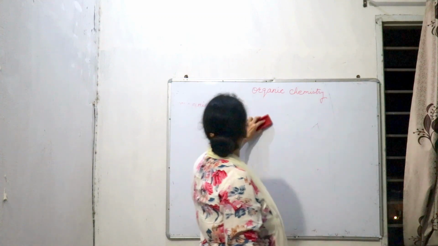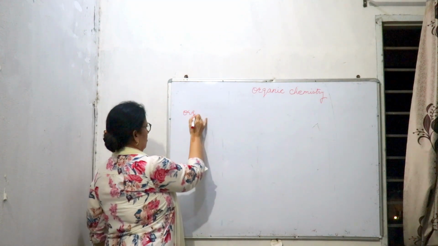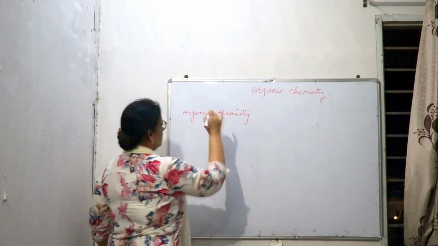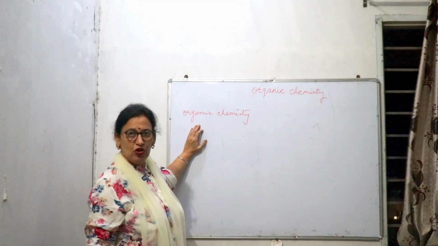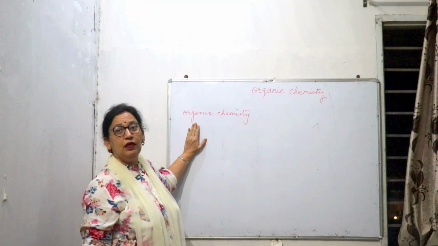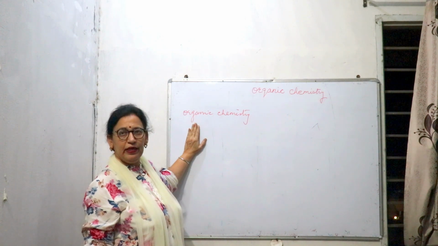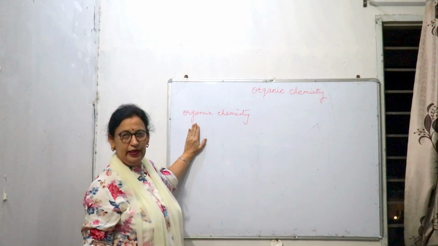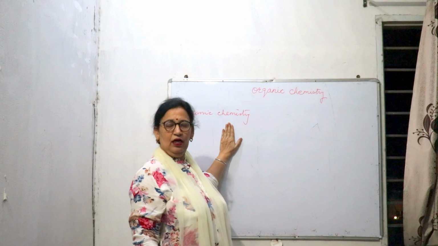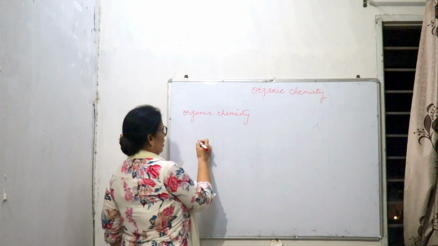Now come to what is organic chemistry. It is a branch of science in which we study carbon compounds excluding the oxides of carbon, metallic carbonates, metallic cyanides, and metallic carbides.